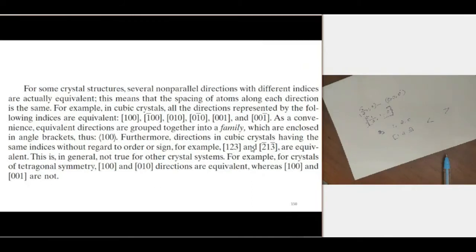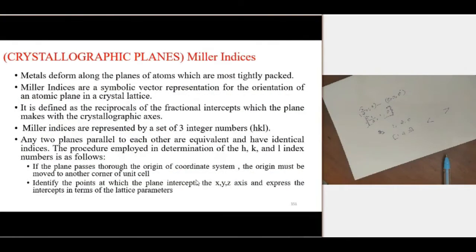But in general this is not true for other crystal systems. This is only for the cubic crystal system, and it is not applicable to the tetragonal crystal system. In tetragonal, 1 0 0 and 0 1 0 are equal, but 1 0 0 and 0 0 1 are not equal. So we can't say this is a general rule, and in some crystal systems this may vary. This is about the family of crystal directions.